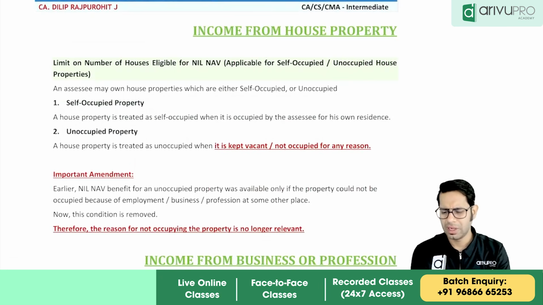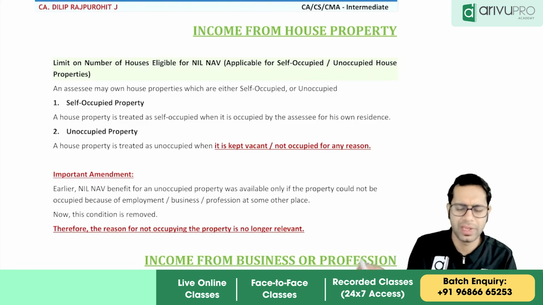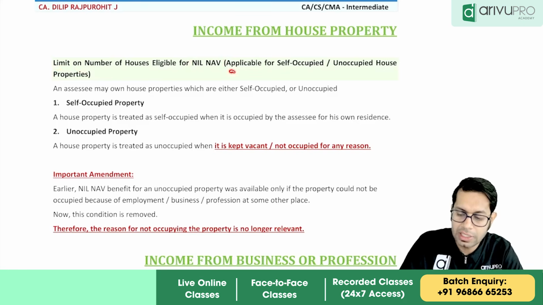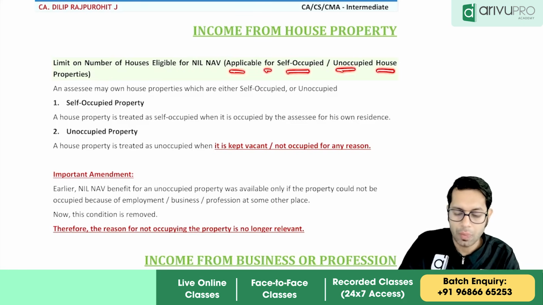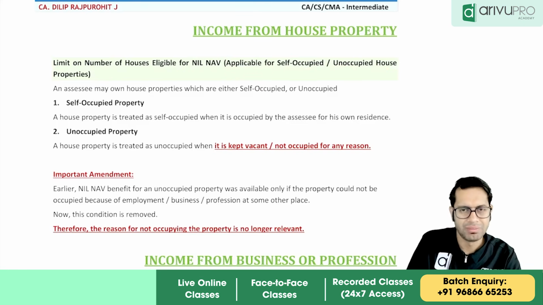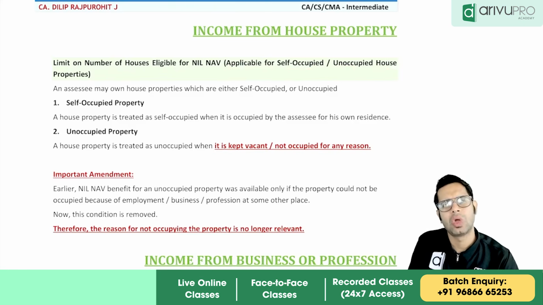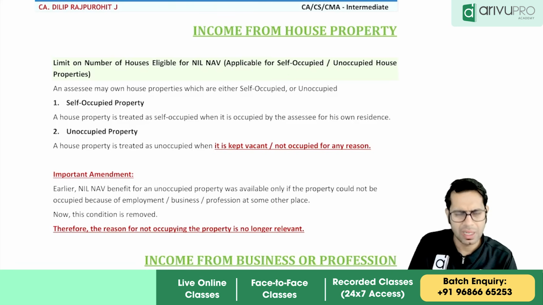Income from house property, as such, there is no specific amendment which you should focus on; it is just a normal clarification they have given. The limit of the number of houses eligible for nil NAV, which means the net annual value of the house property will be taken as 0, is applicable for self-occupied and unoccupied house properties. We have discussed this and written it in the classroom. If the property is not occupied by anyone, unoccupied property is also treated as self-occupied property. Therefore, up to 2 properties you can claim exemption.